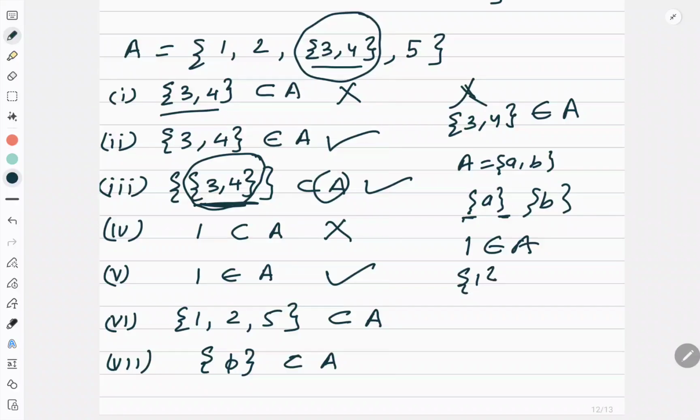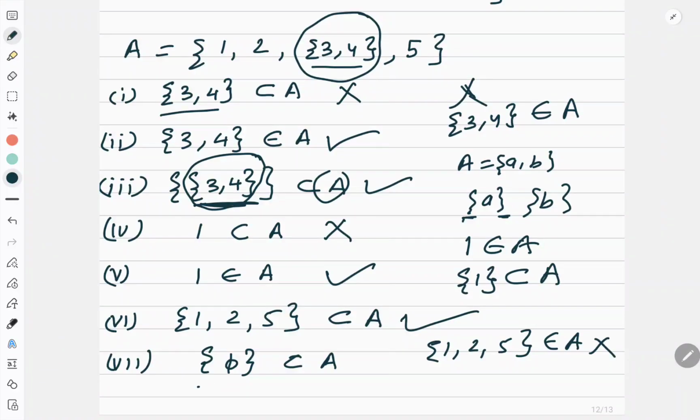And if I write {1} is a subset of A, that is also a correct statement. So for a subset you have to write it in parenthesis. Now {1, 3, 5} is a subset of A. Perfect. Yes, it will be a subset. But if I say at the same time {1, 2, 5} belongs to A, that is wrong.